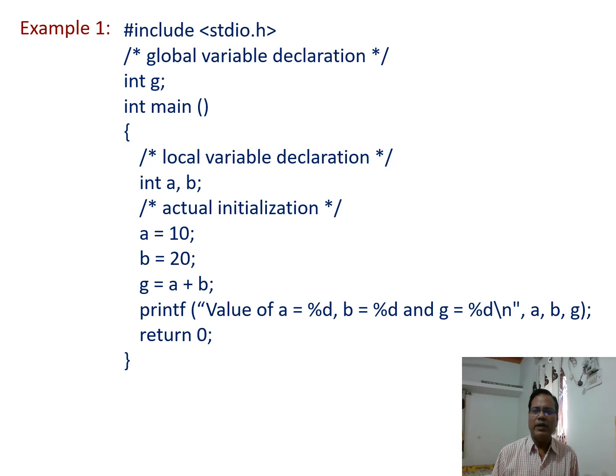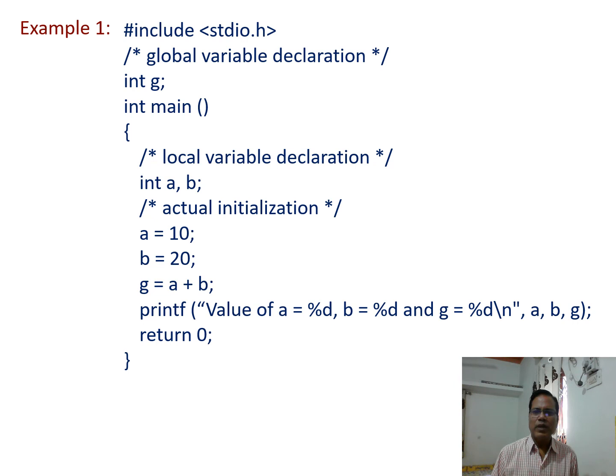That's why here it is called a global variable declaration. Then in the main function, we again declare two variables, int a and b, of integer type. Then 10 is assigned to a and 20 is assigned to b using these two statements.